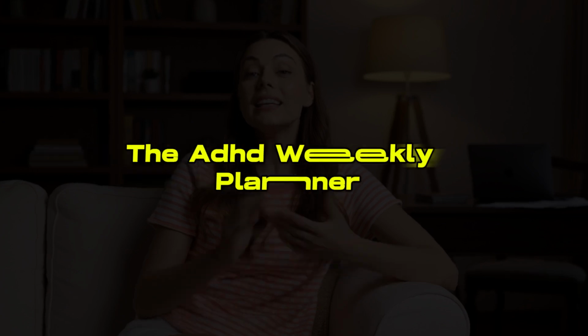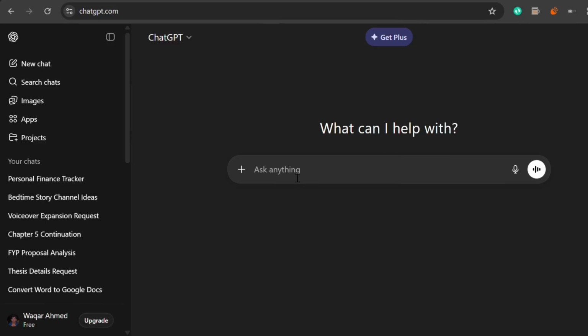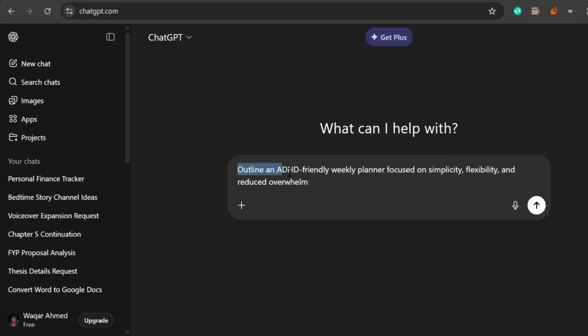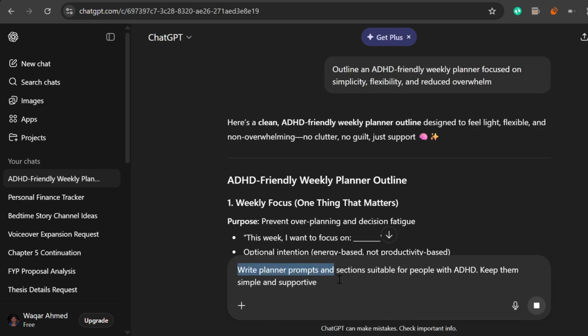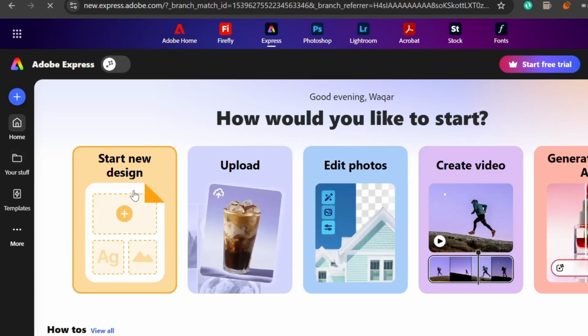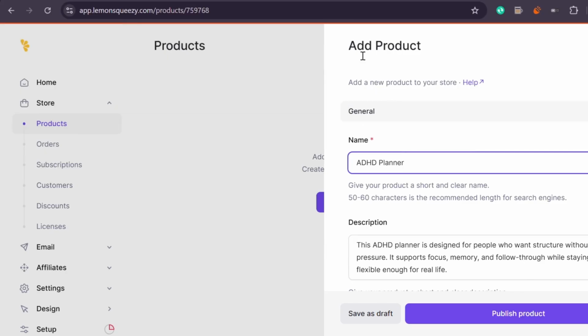Next product, the ADHD Weekly Planner. This works without an audience because ADHD communities are strong, active, and very specific. People are constantly asking for tools that actually fit how their brain works. To create the planner, I'd open ChatGPT and type, outline an ADHD-friendly weekly planner focused on simplicity, flexibility, and reduced overwhelm. Then refine it with, write planner prompts in sections suitable for people with ADHD. Keep them simple and supportive. I'd design it with extra white space in Adobe Express, upload it to Lemon Squeezy, and create mock-ups in Placeit.